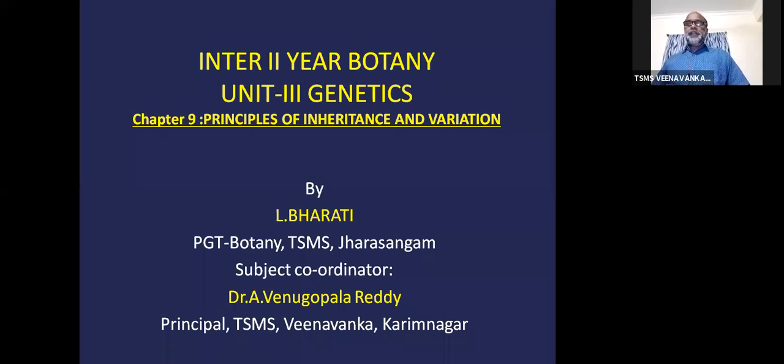Today we are going to discuss the dihybrid cross. Monohybrid cross means we take only one character, whereas dihybrid cross discusses what happens if we take more than one character. We will discuss the law of independent assortment, chromosomal theory of inheritance, linkage, and recombination. These four are very important for both botany as well as zoology students. So I request all the students to actively engage themselves in the content.